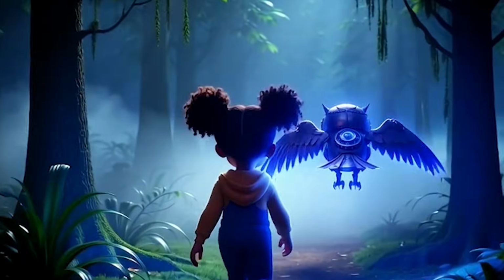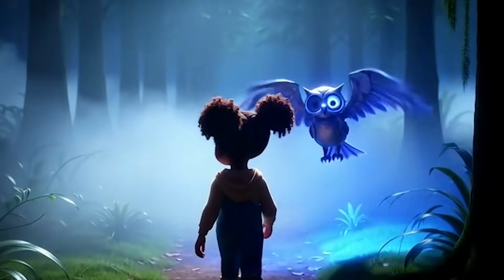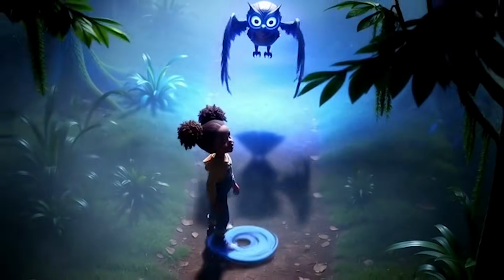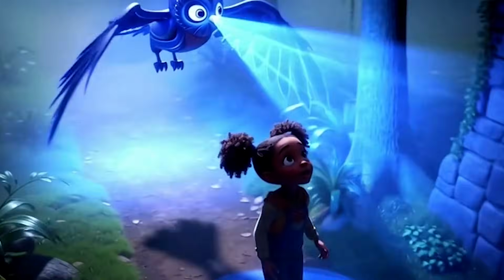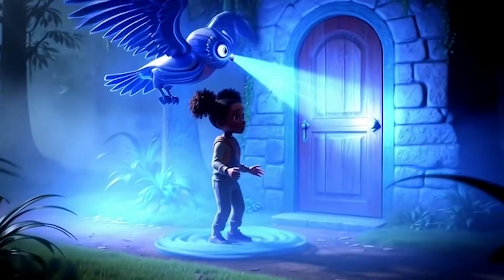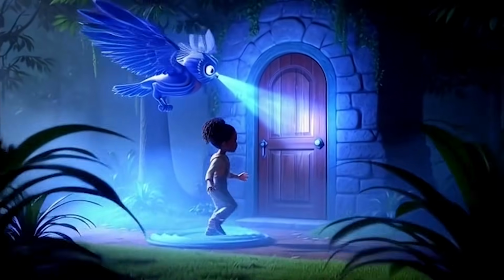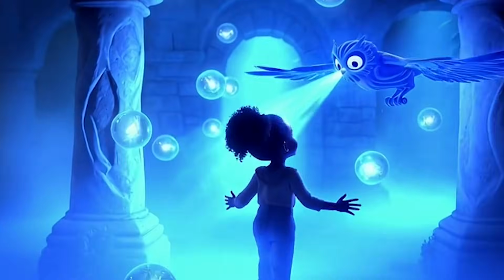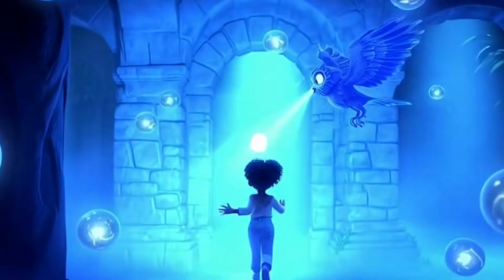Mary stepped outside, clutching the compass as Nimbus fluttered beside her. The deeper they walked, the more the shadows started moving on their own. The compass pulsed again, guiding her to a moss-covered stone wall. Inside, glowing blue orbs floated everywhere, like tiny galaxies.